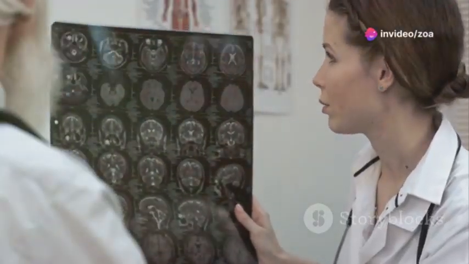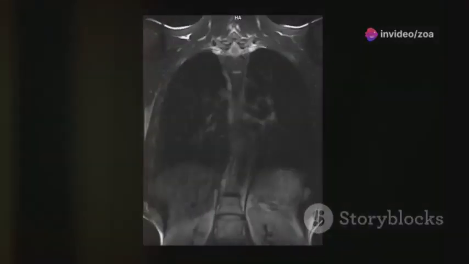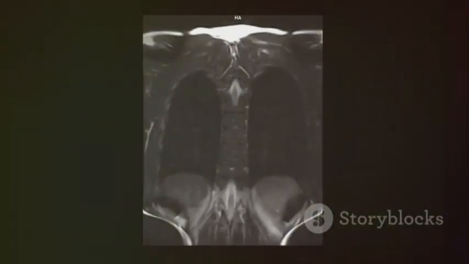Meningitis is a type of extrapulmonary TB. It affects the lining of the brain and spinal cord. Pericarditis is another type. It affects the lining around the heart.